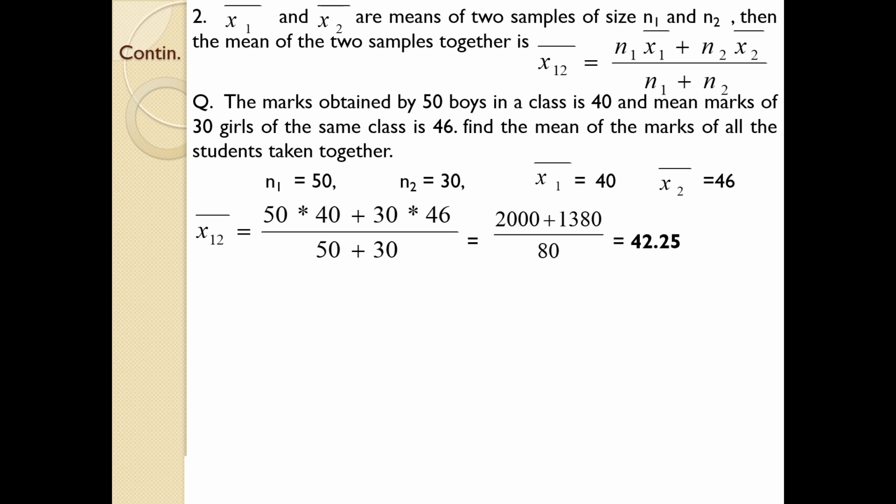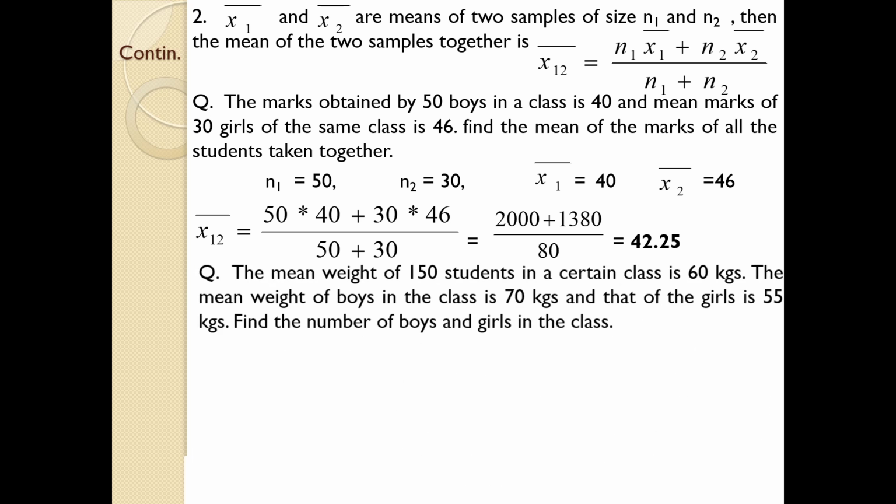So the combined mean of that particular class, regarding the marks of boys as well as girls, is 42.25. This is how you need to find the combined mean whenever you are asked to find the combined mean of two different groups. So remember the equation. Let us try another example.